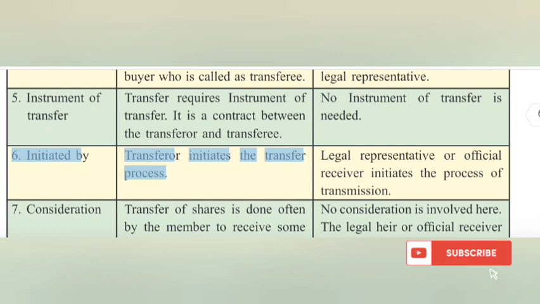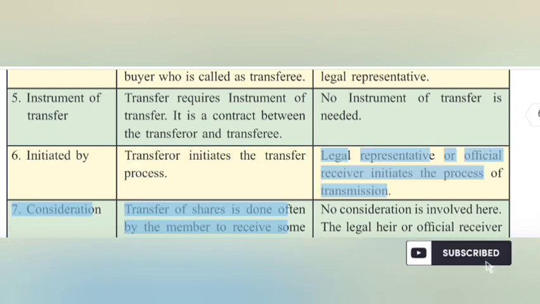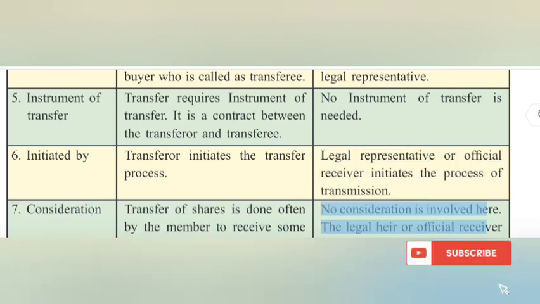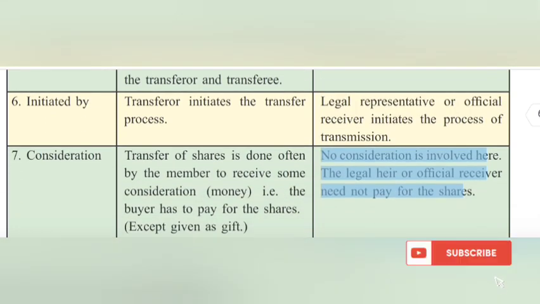6. Initiated by. The transferor initiates the transfer process. The legal representative or official receiver initiates the process of transmission. 7. Consideration. Transfer of shares is often done by the member to receive some consideration, i.e. the buyer has to pay for the shares. No consideration is involved in transmission. The legal heir or official receiver need not pay for the shares.